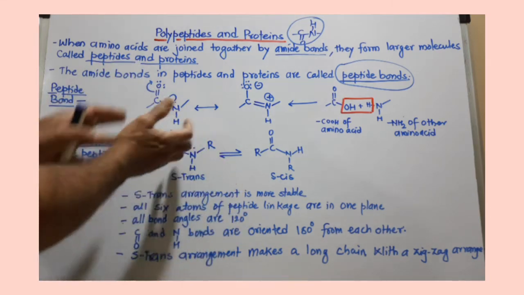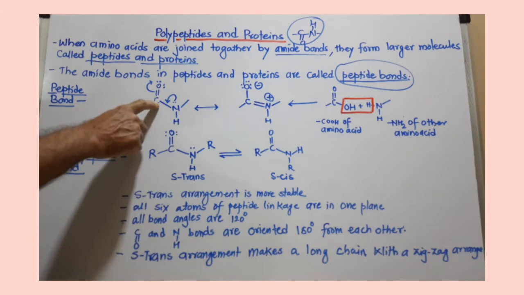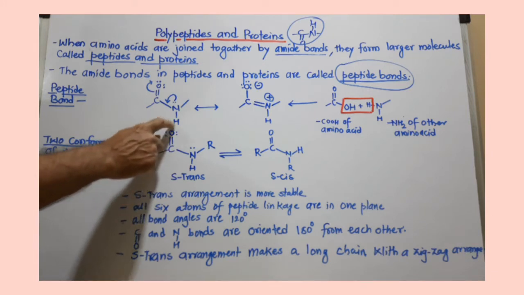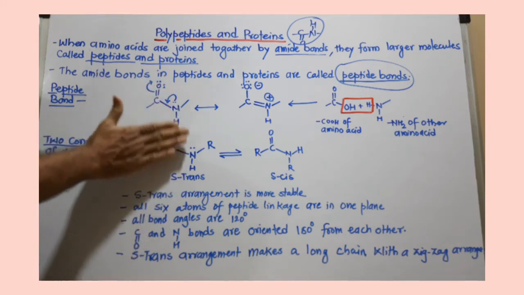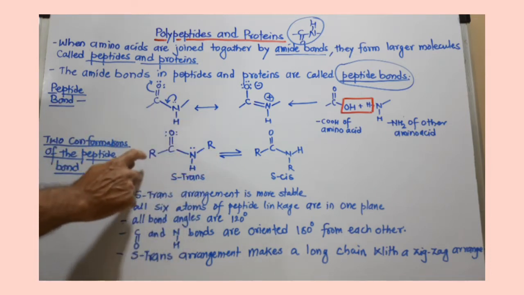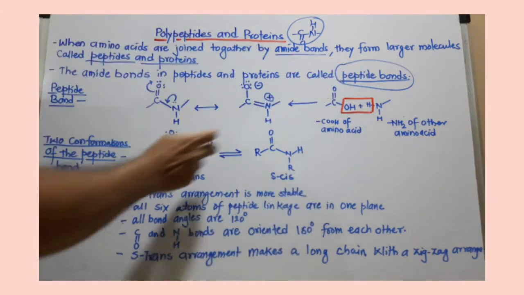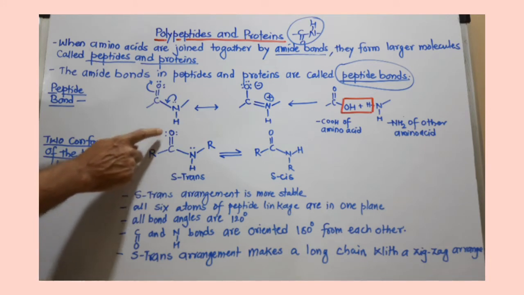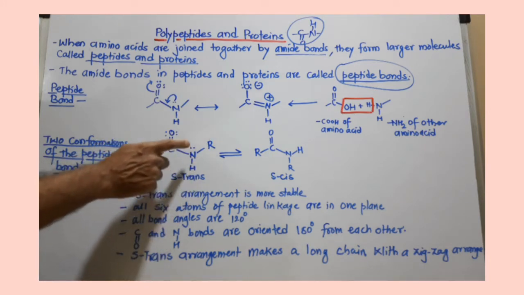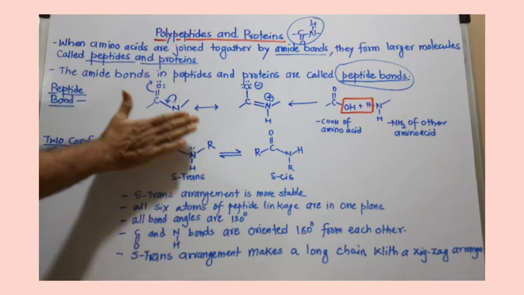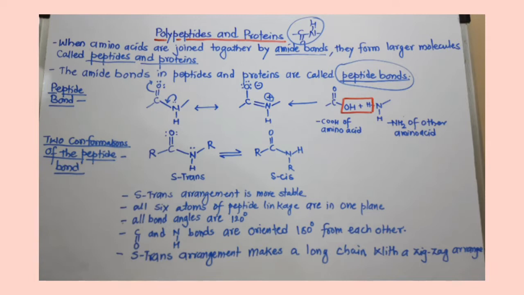And now we'll move toward its structure. You can see here a carbon-oxygen double bond. This carbonyl group in the amide is sp2 hybridized, you know that very well. And if it is sp2 hybridized, the geometry is trigonal planar. That means this linkage or peptide bond is a planar bond. All six atoms, 1, 2, 3, 4, 5 and 6, involved in this peptide bond are lying in one plane. So it is planar because of these two things.